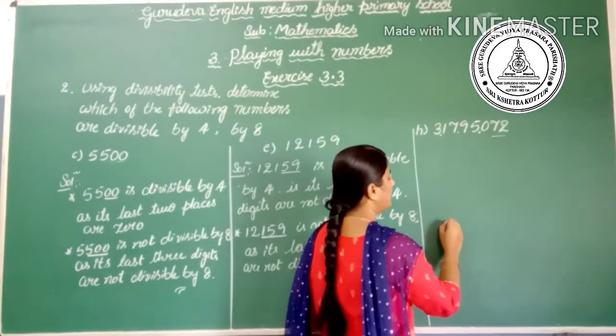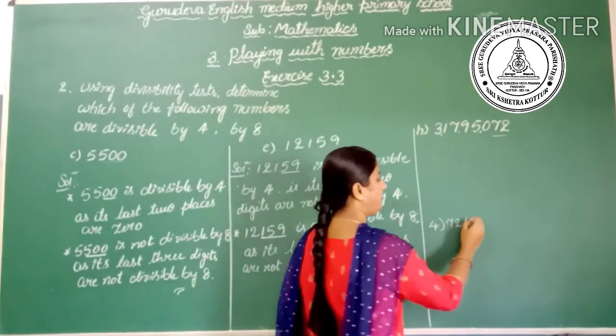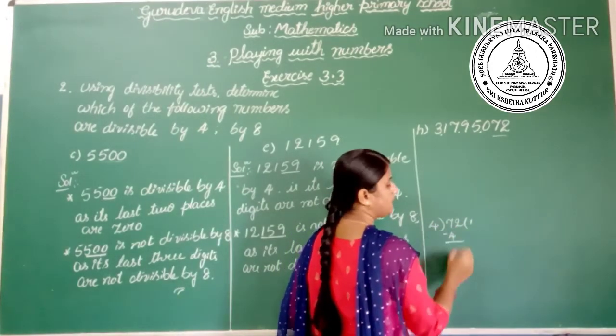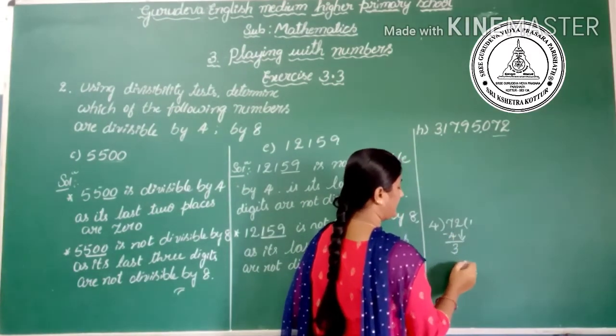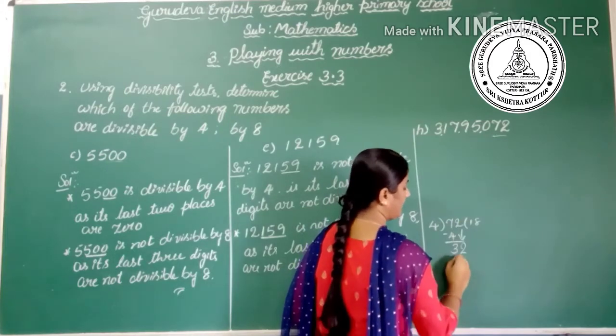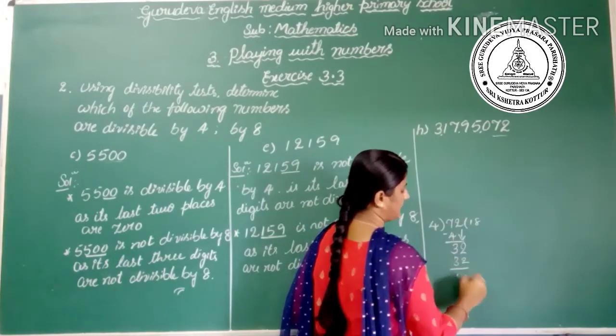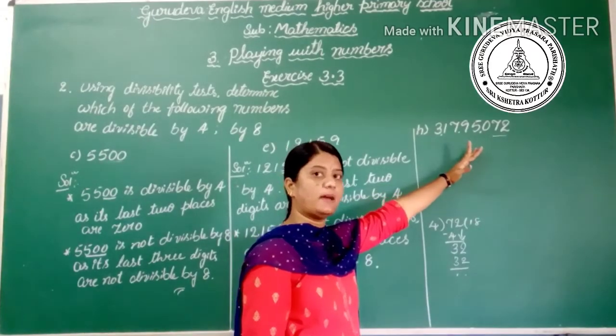Let's check. 72 divided by 4. 4 ones are 4. Subtract: 7 minus 4 is 3. Then the remainder is 3. Then take 2 downside. 4 eights are 32. Then the remainder is 0. So the whole given number is divisible by 4.